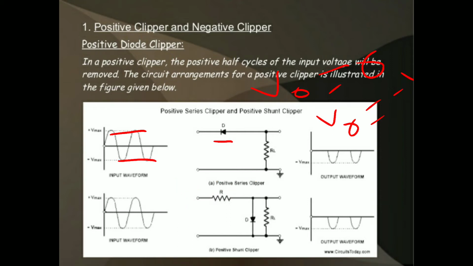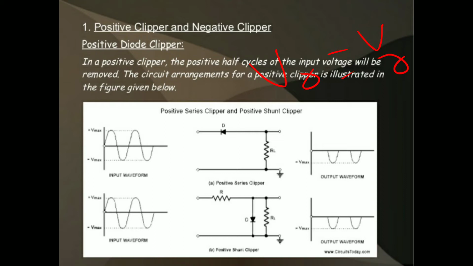During the positive half cycle, diode is in reverse bias condition. So it does not conduct and acts as an open switch. So the output voltage is 0. That means Vout is equal to 0 during the positive half cycle.